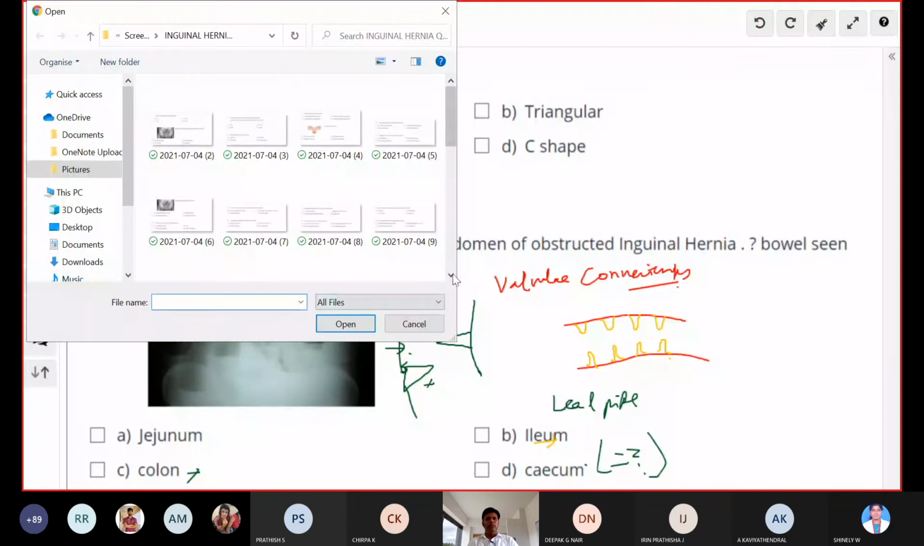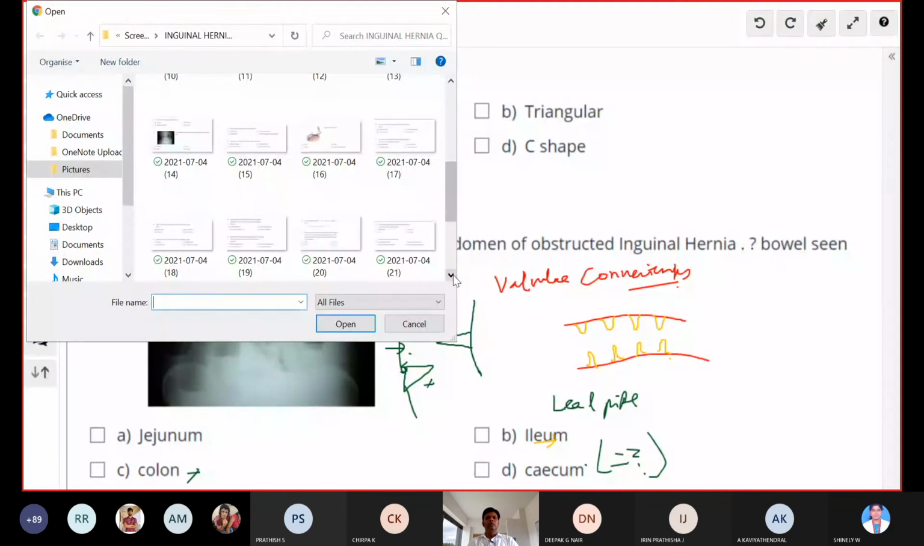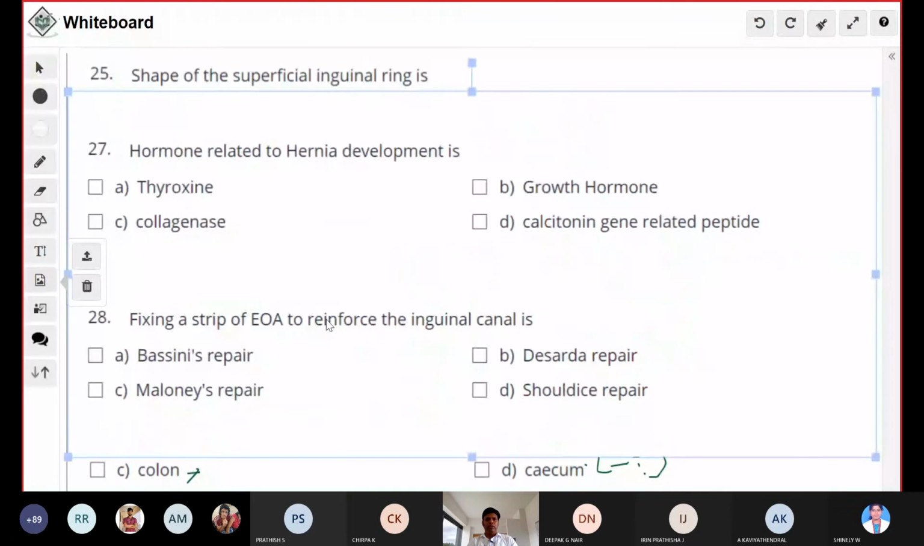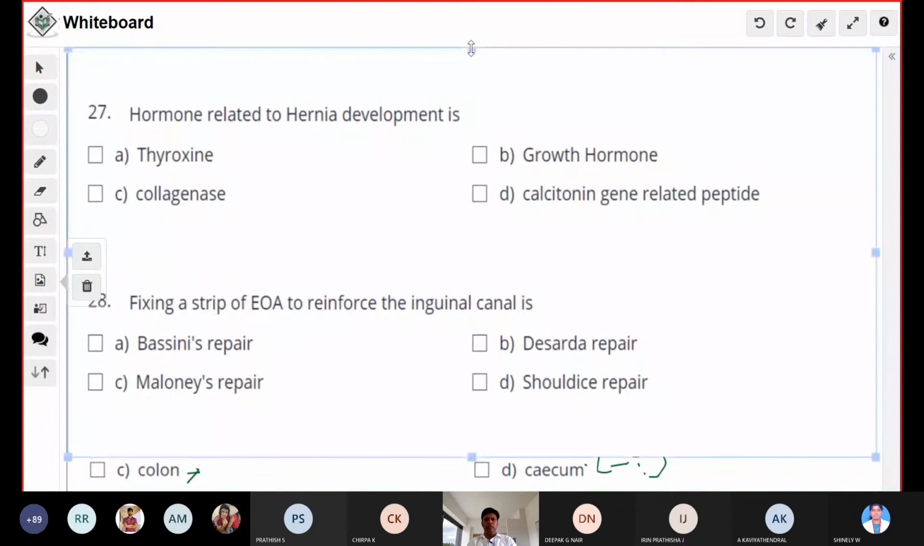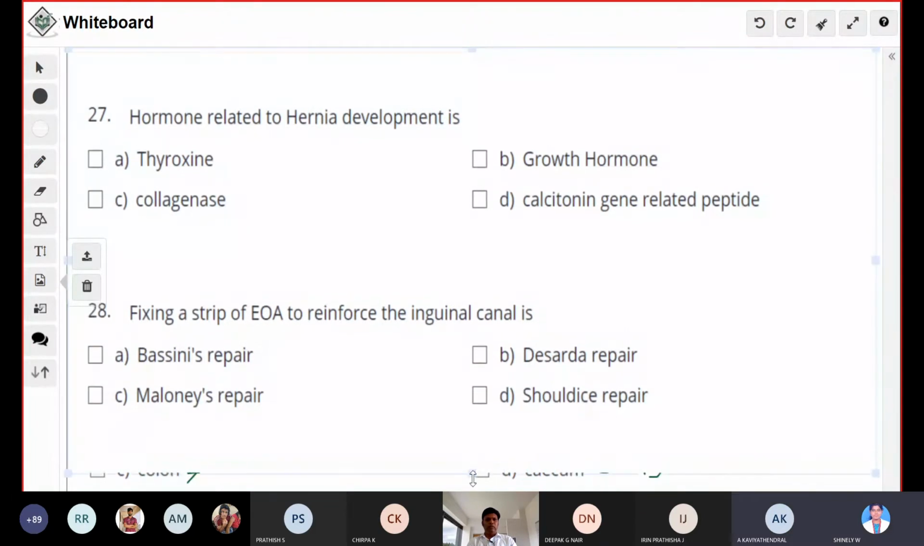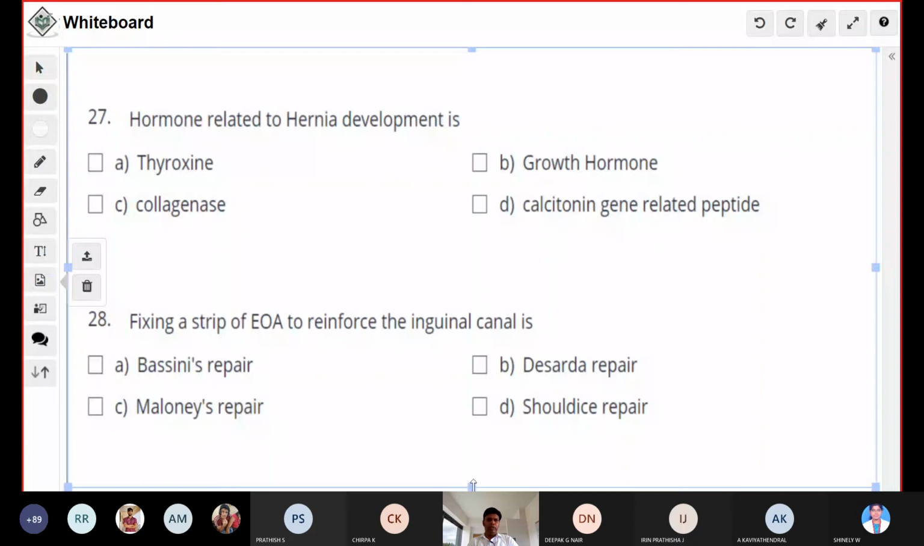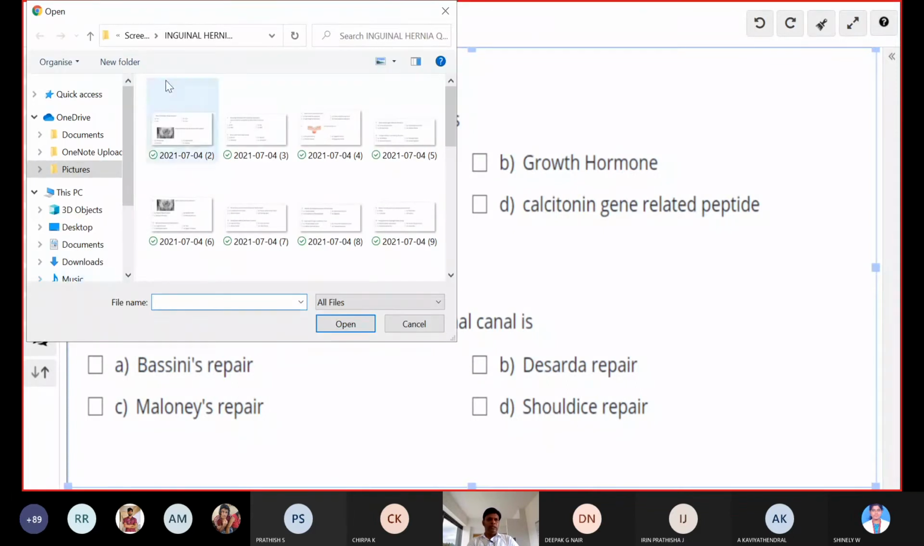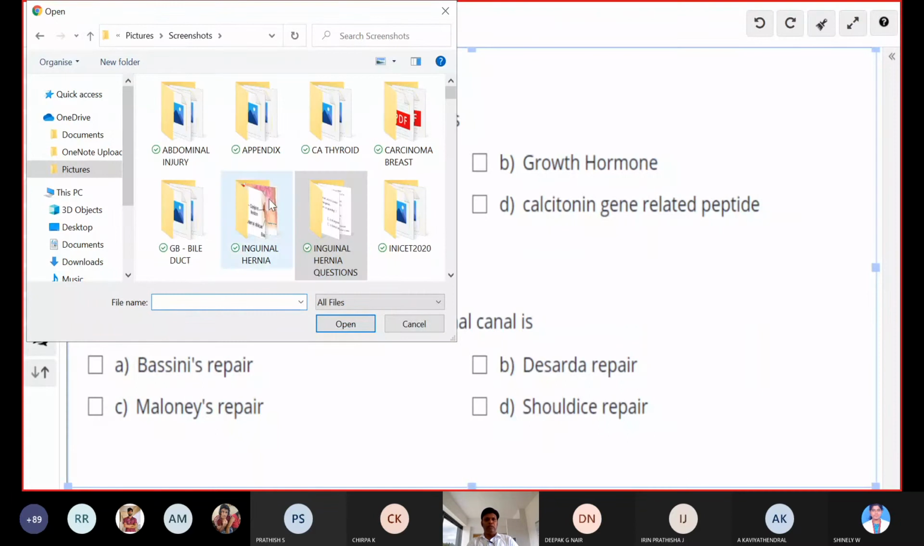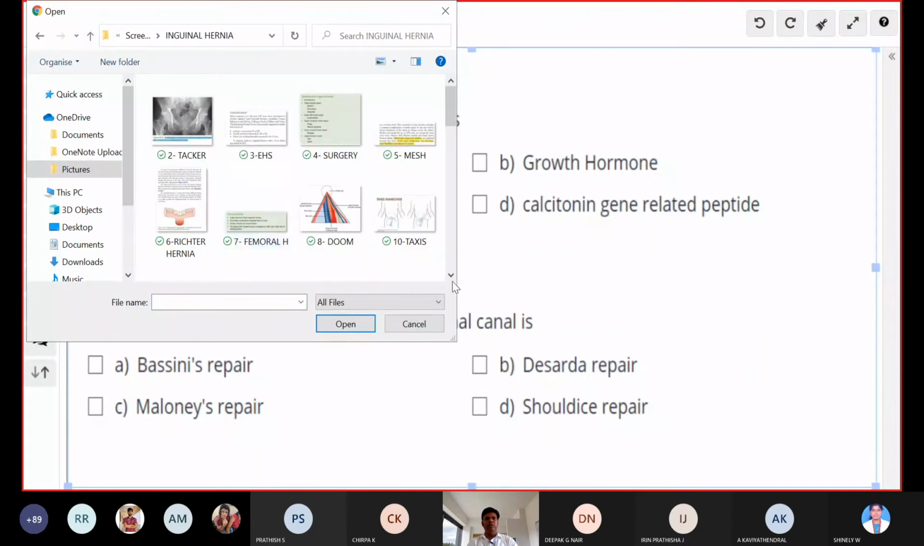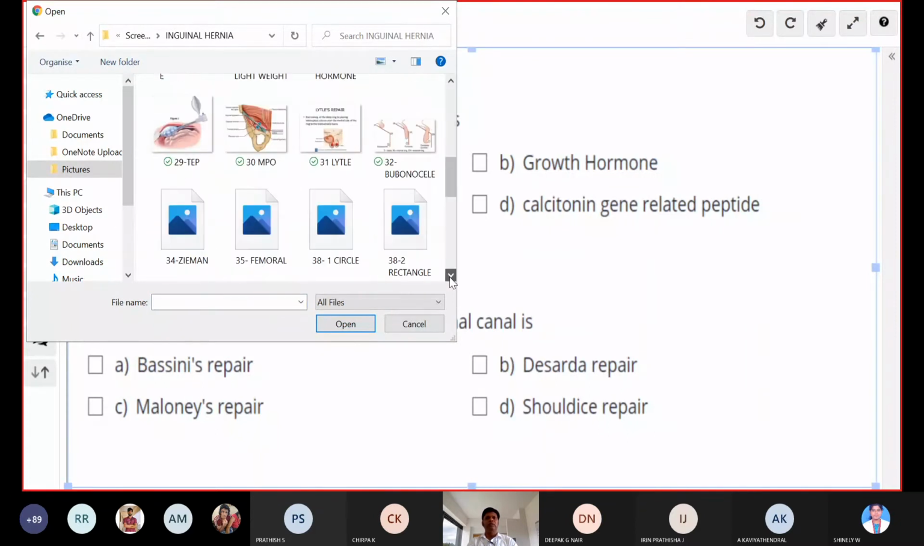Question number 20. Okay, what is the answer? Hormone related to the hernia development. What is the answer? Calcitonin gene related peptide. Okay, next question is fixing a strip of external oblique aponeurosis to reinforce the inguinal canal. This is also discussed. It is called Desarda repair. Okay, this is a Desarda repair. We'll show you that reference.